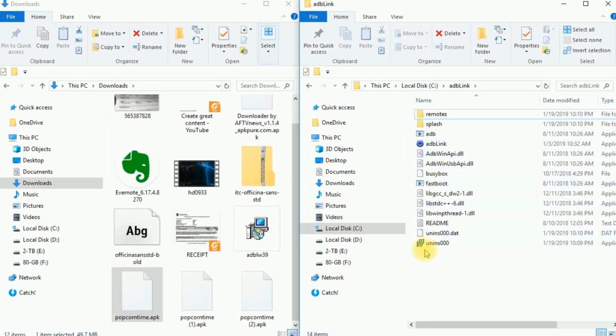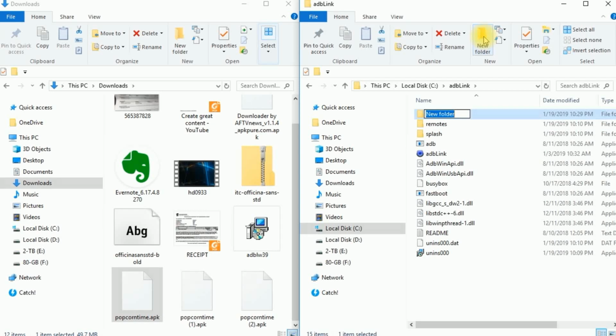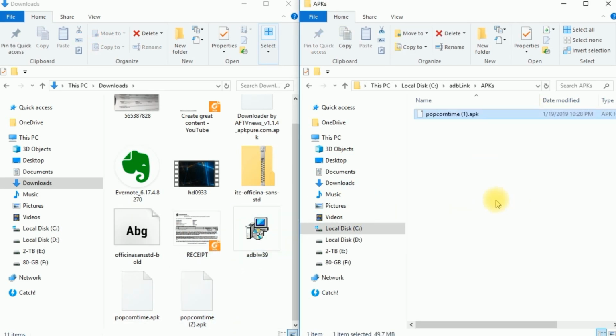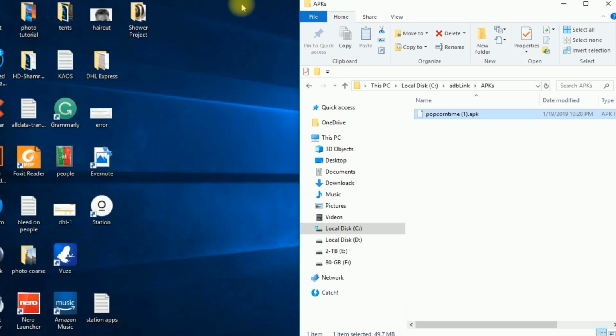This is all you get, so you just want to click new folder. I just named it APKs, enter. Then you're going to go to the folder where you downloaded Popcorn Time. That's usually in my downloads folder. So you're just going to go back over here, open that APK folder, drag Popcorn Time into it. And that's all you have to do for that.